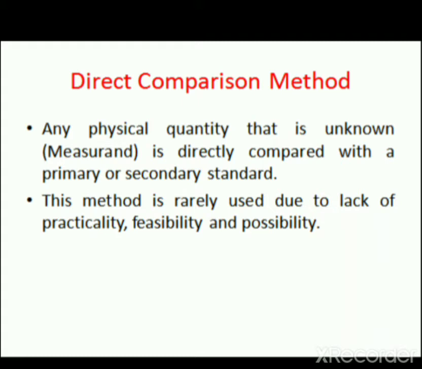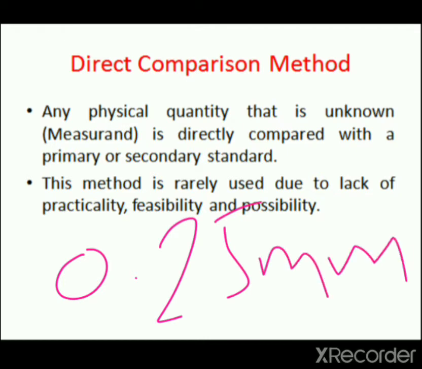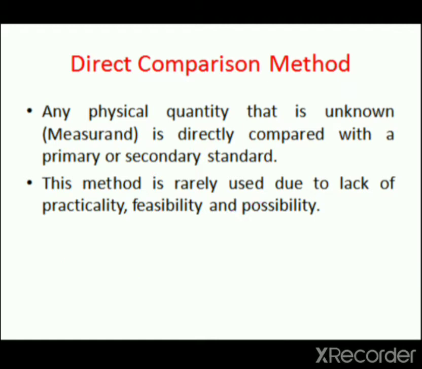This method of measurement is not always accurate due to the involvement of human factors. Human beings can make comparisons with a precision of about 0.25 mm while measuring a length, hence some errors may occur. Similarly, when some mass is measured by comparing it with some standard, an error may occur as there will always be a difference between the two masses, no matter how small that difference is.